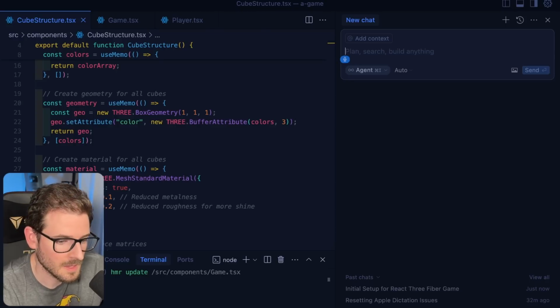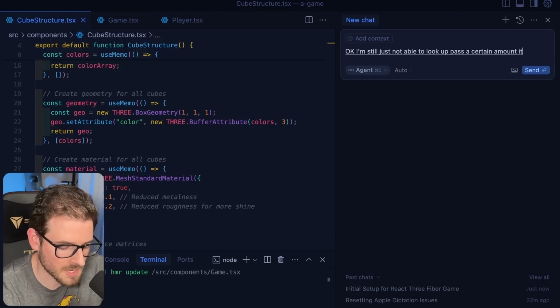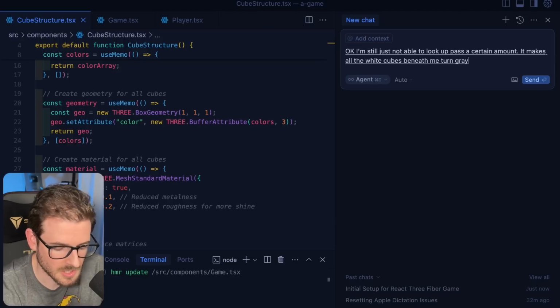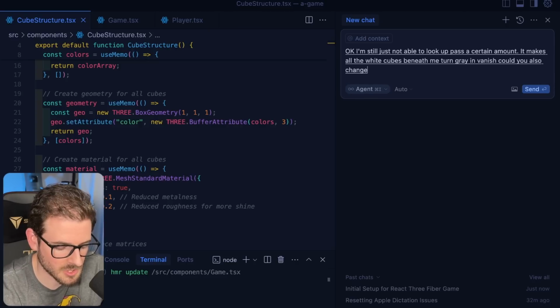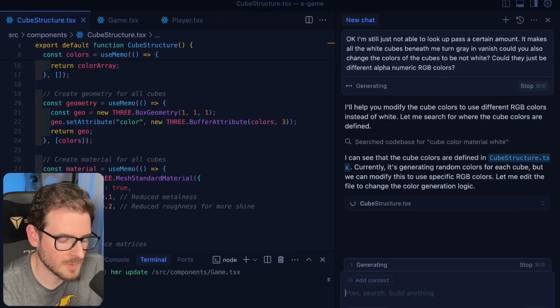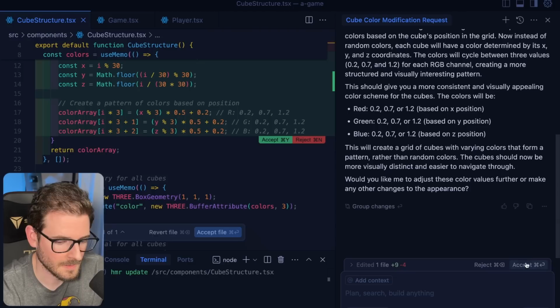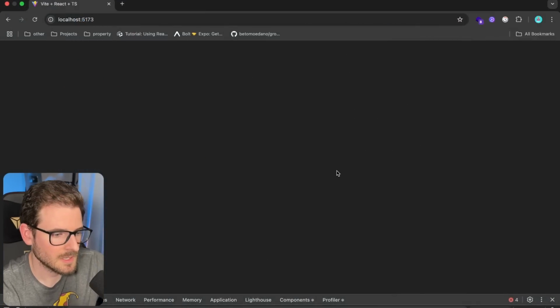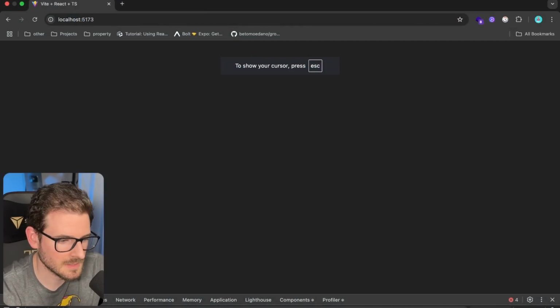I don't know. Okay, I'm still just not able to look up past a certain amount. It makes all the white cubes beneath me turn gray and vanish. Could you also change the colors of the cubes to be not white? Could they just be different alphanumeric RGB colors? I don't know if I explained that very well. I don't even think I know what I was trying to say there. Okay, it's changing colors based on XY positions. Okay, that's literally the same thing.